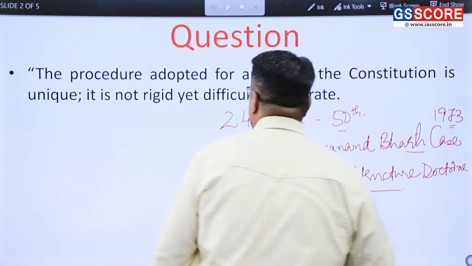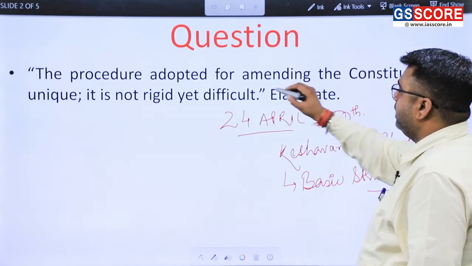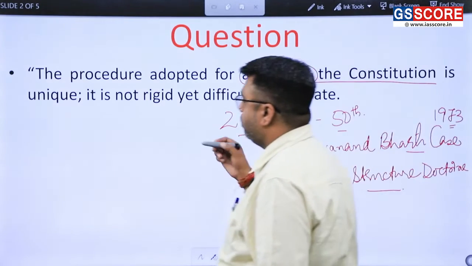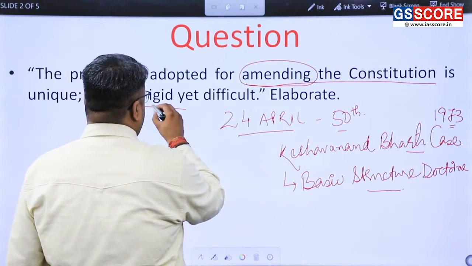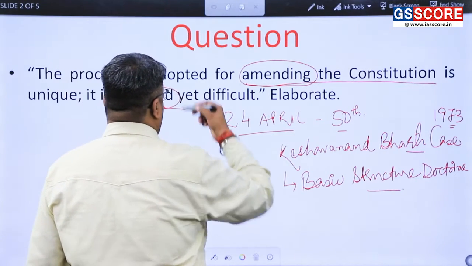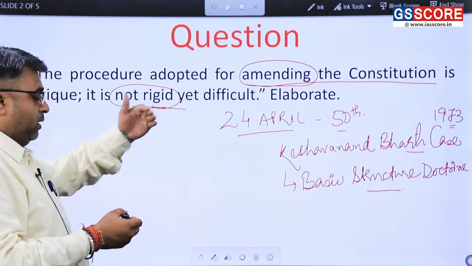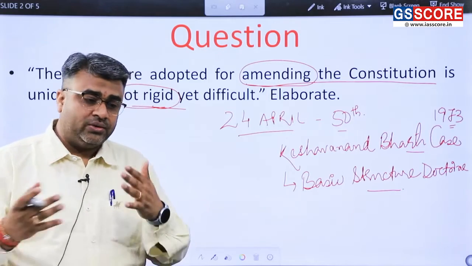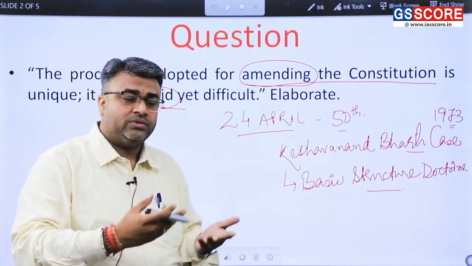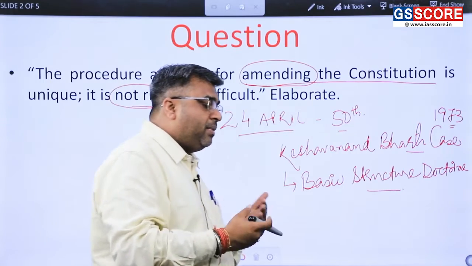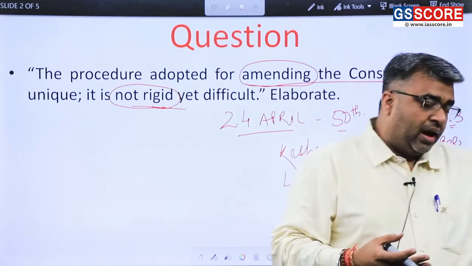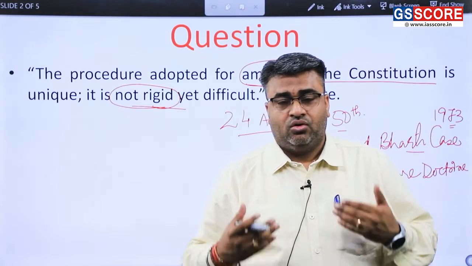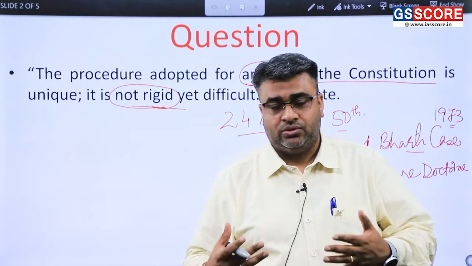So if you come across such kind of questions in the examination regarding amendment in the Indian Constitution, the kind of process, or why it is not so rigid like in the case of America, or the kind of difficulty, or in the case of UK. So basically, when we talk about UK or USA, the amendment process is either highly flexible or highly rigid, but in the case of the Indian Constitution, what is the scenario? What is the power? That we have to discuss.